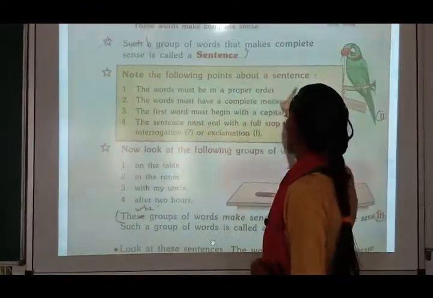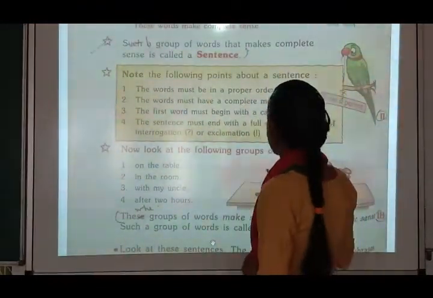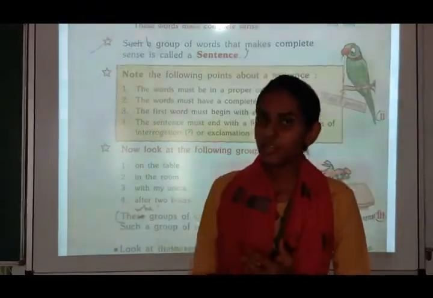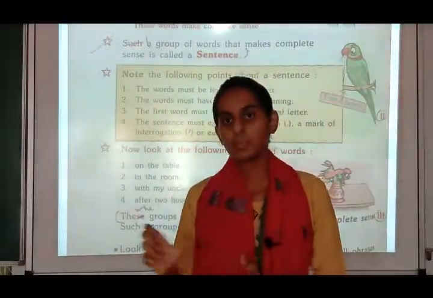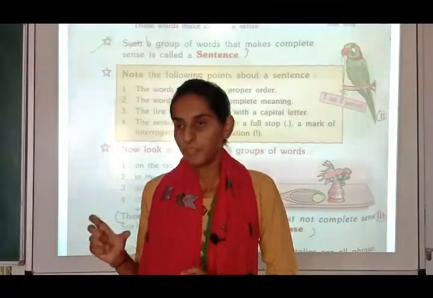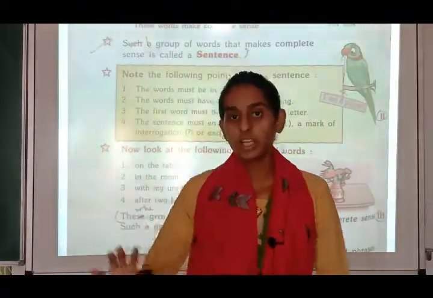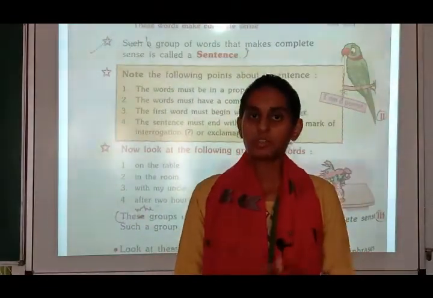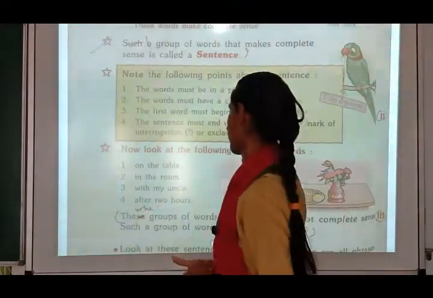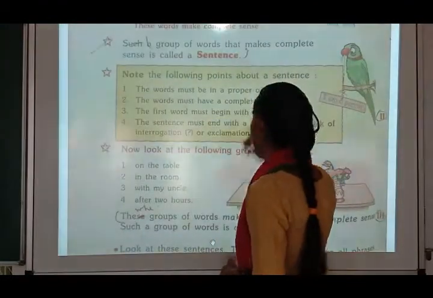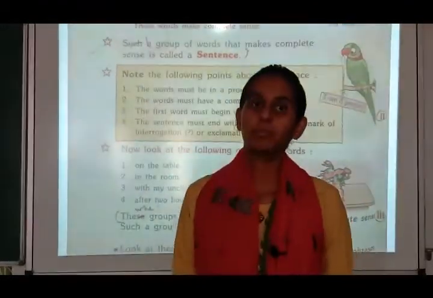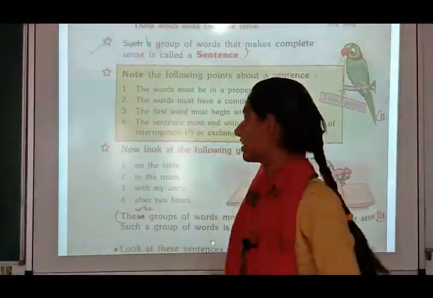Now note the following points about a sentence. The words must be in a proper order. If you are writing a sentence, the words must be in a proper order. If I am telling that cooking, she, there, no, she is cooking there, it is understood. So the words must be in a proper order. The words must have a complete meaning. It should have a complete meaning to understand the sentence.